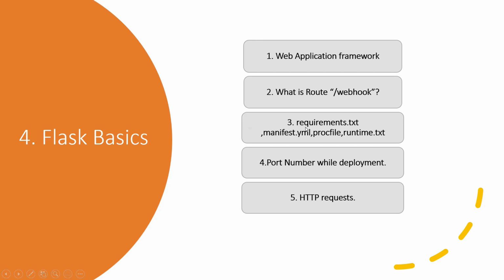There are a few requirements, manifest and Procfile, runtime etc. files which are very important while deploying. I'll be discussing them when we look at the code. Then you have to make sure that the host should be 0.0.0.0 while doing the deployment or while testing locally with Postman. Then you have to set the port number to 5000 or 8000, depending on you. And then we will be checking some HTTP requests to our REST APIs.